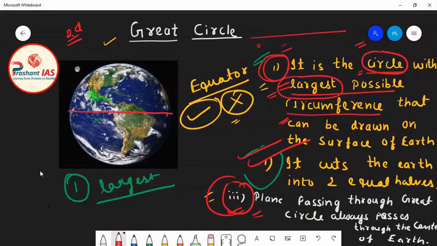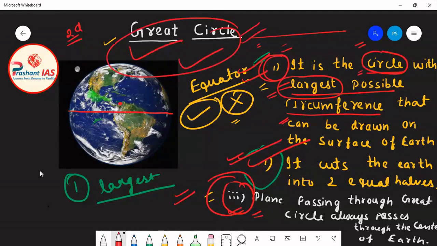Now what about the third condition? It means the plane passing through a great circle always passes through the center of earth. I have just shown you that the plane which is passing through the equator is also passing through the center of the earth. It means the equator is satisfying all three conditions. So you can say that the equator is also a great circle.